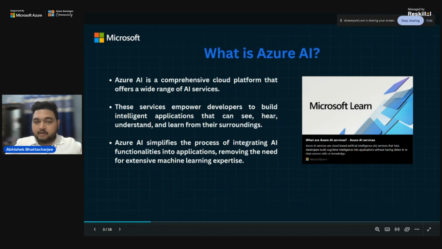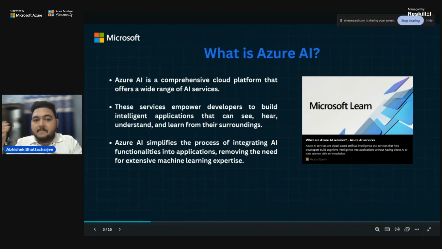Azure has lots of services, but as of now, they have introduced AI in them because it's a time of AI, definitely. So they have many sorts of services which you can use for a variety of purposes. It can be for machine learning, for scalability, for security, and lots of other services which are available. It is a comprehensive cloud platform that offers a wide range of AI services.